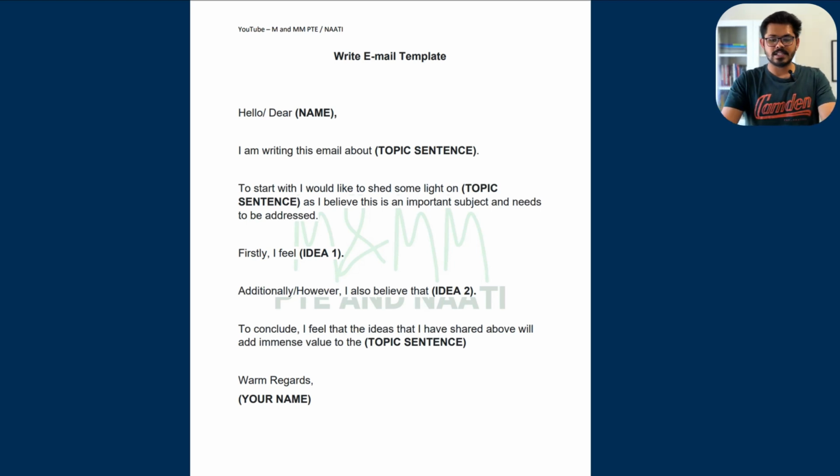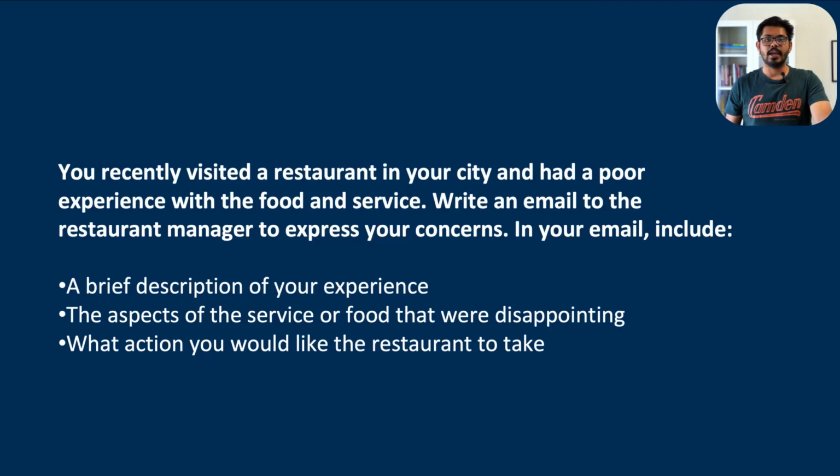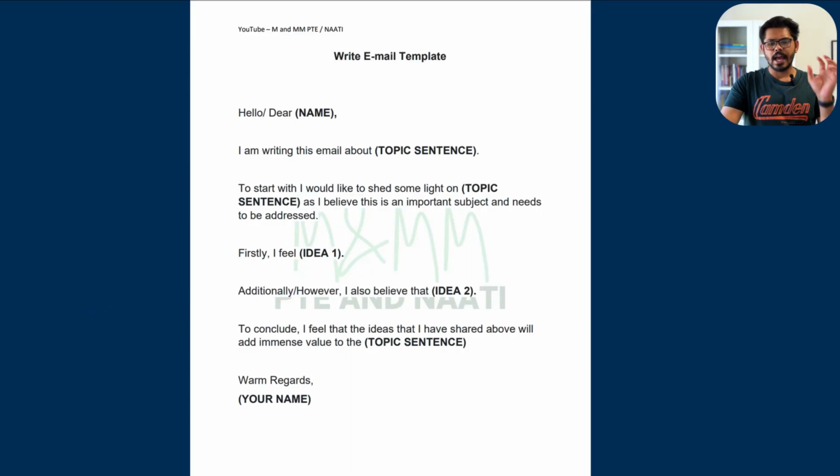Now, topic sentence means the question you had. Okay, so you can include anything from the question. Obviously, it has to be a sentence, it cannot be a question. When you write it, it has to be in the form of a sentence. So it can be anything but from the topic that you've got. Now, the next thing is, to start with, I would like to shed some light on. So now you have started talking about your experience, whatever you want to express to the manager.